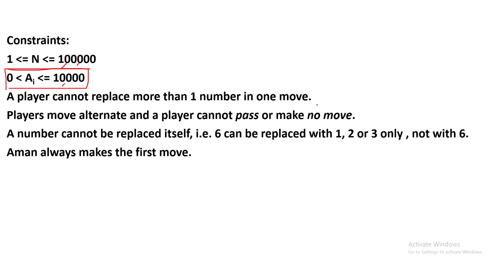A player cannot replace one number in one move twice, like with 6, 24, 24 and 6, you cannot replace this one and this one too. Player moves alternate, so once Aman has played, the next move will be Jasbir's. They cannot make a pass. A number cannot be replaced by itself. That's what we have discussed.